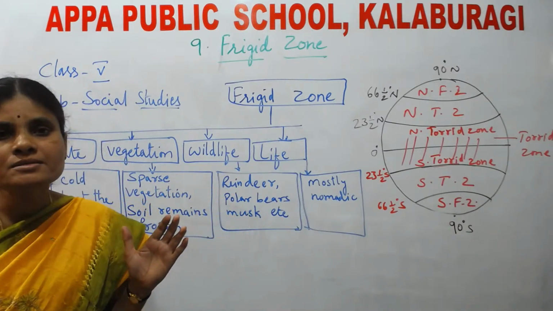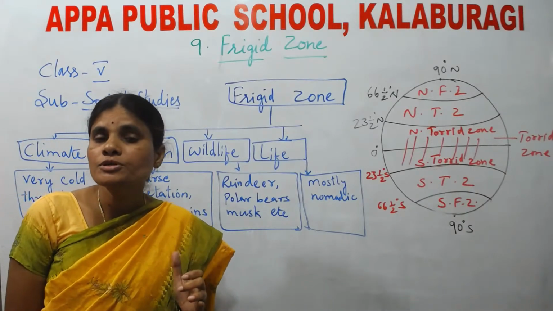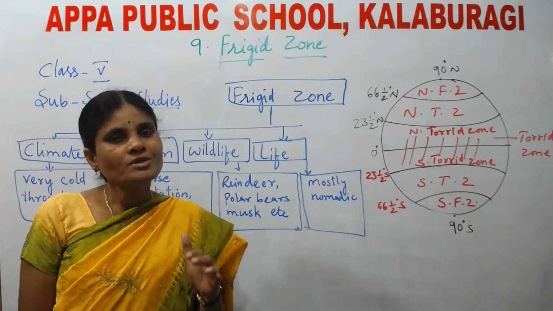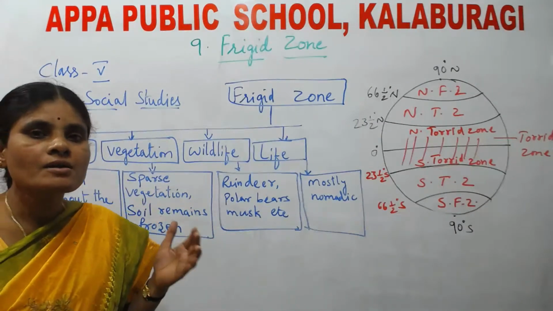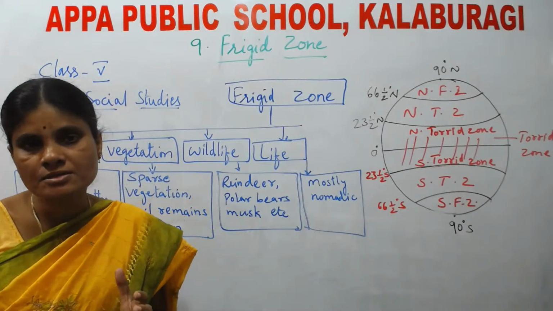What is the last lesson, children? It is desert regions. Okay. In that lesson, what did you learn? You learned about the deserts. What is the definition of desert? Where are they located? What type of climate is experienced by the desert regions?